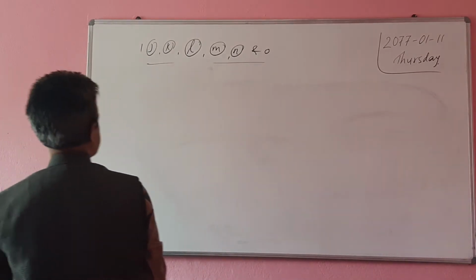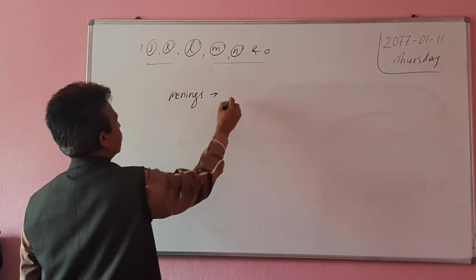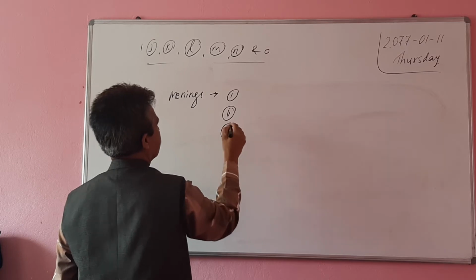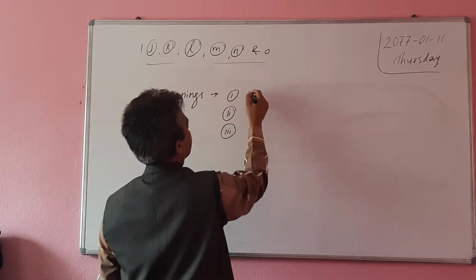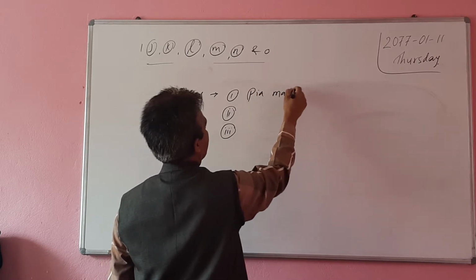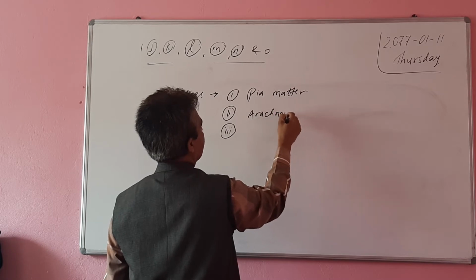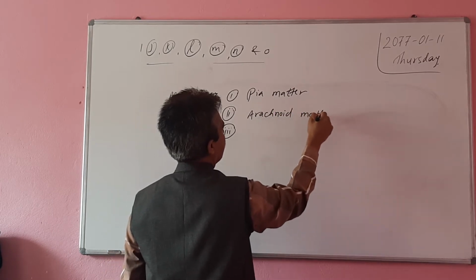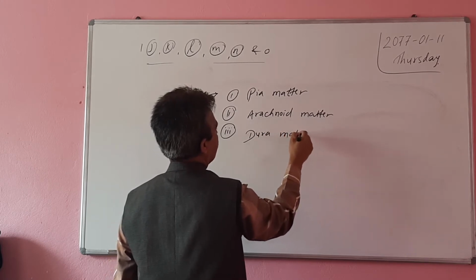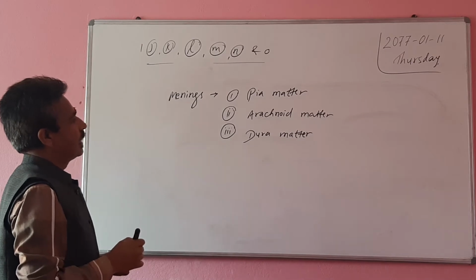They contain three layers: pia mater, arachnoid mater, and dura mater.